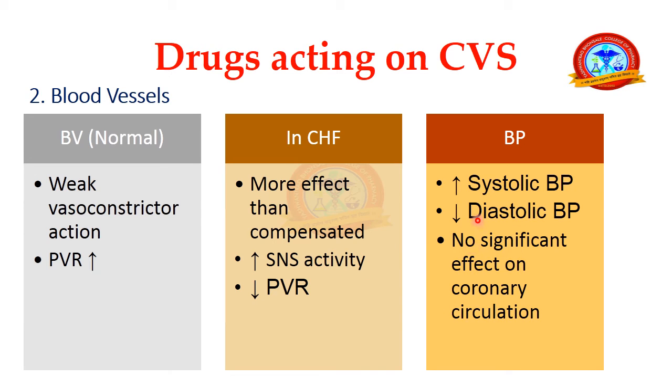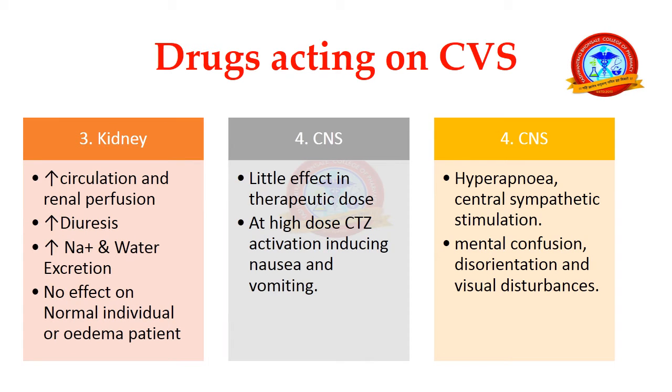there is no significant effect on the coronary circulation. After that, Digitalis may have effects on other organs apart from the heart, that is the kidney and central nervous system. In the kidney, it increases the circulation and renal perfusion, which increases the urine output, that is diuresis, increasing sodium and water excretion, with no effect in normal individuals. Most of these effects occur in heart failure patients, with no such effect in edematous patients, like in edema. On the central nervous system, it has some little effects at the therapeutic dose.